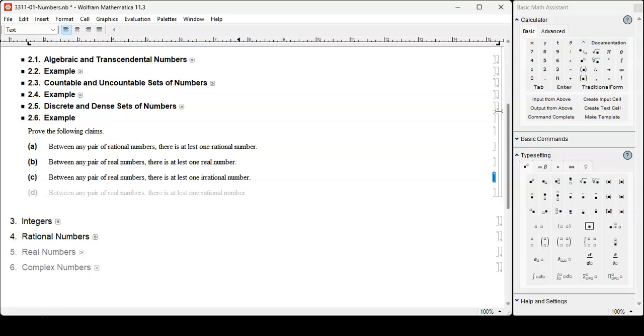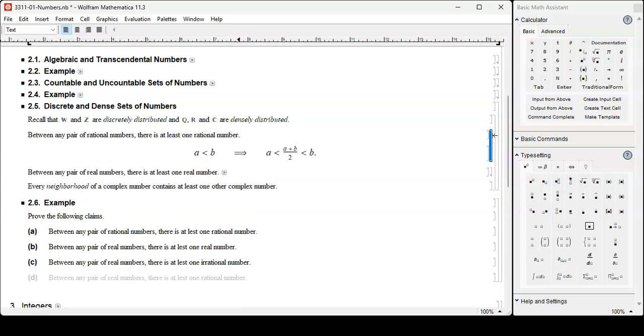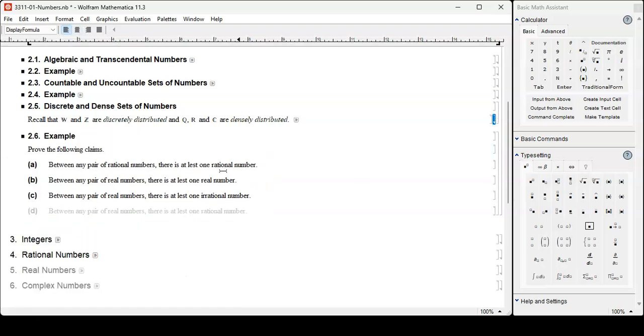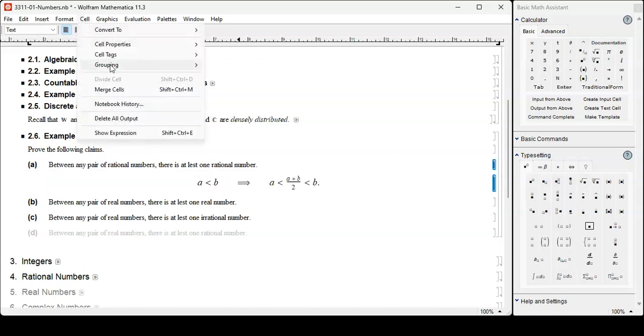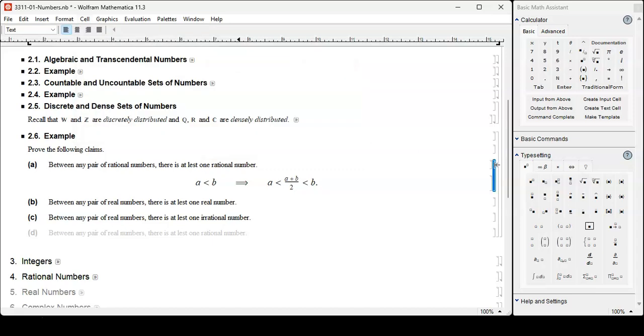How about that? Let's see. This idea here, it works for two rational numbers because A plus B over 2 is a rational number too.